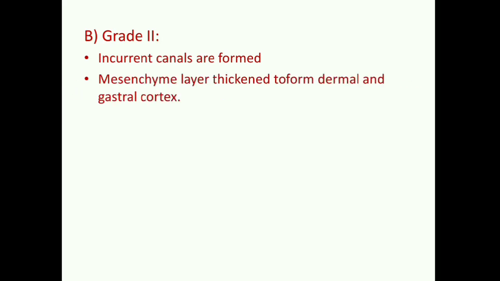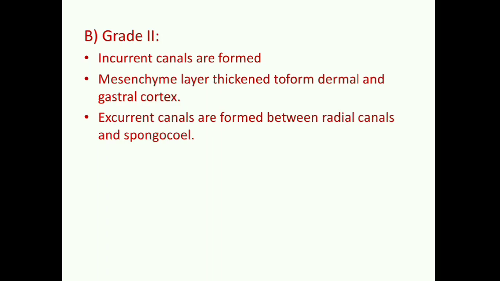In grade 2 syconoid canal system, now there occurs thickening of the mesohyl or mesenchyme layer. Mesohyl or mesenchyme layer is present in between pinacoderm and choanoderm. So the mesenchyme layer gets thickened, and that thickening of the mesenchyme layer gives rise to dermal and gastral cortex. And these thickenings result in the formation of canals over there. Incurrent canals are formed in the dermal cortex, while excurrent canals are formed in the gastral cortex.